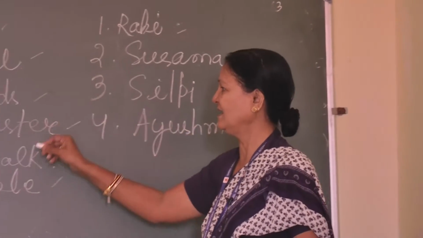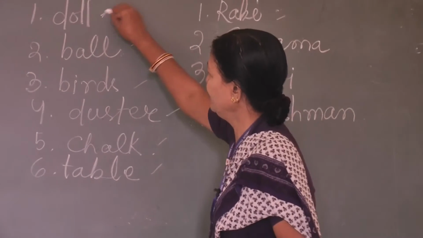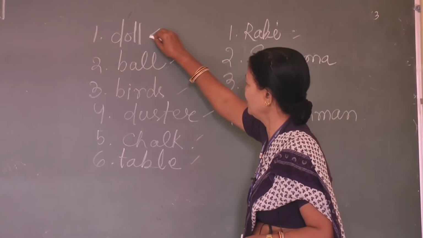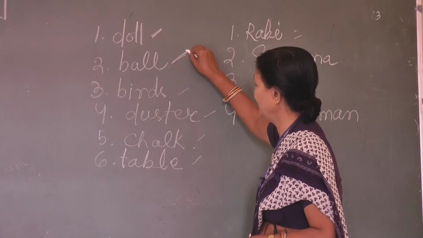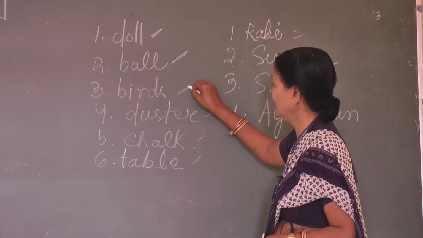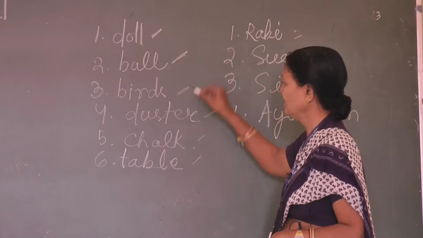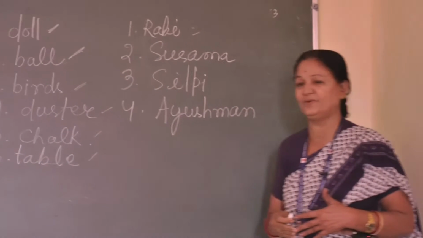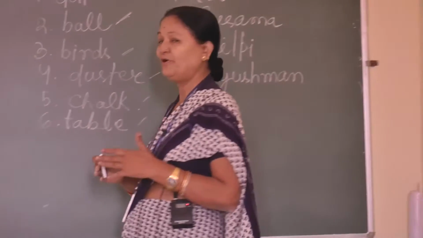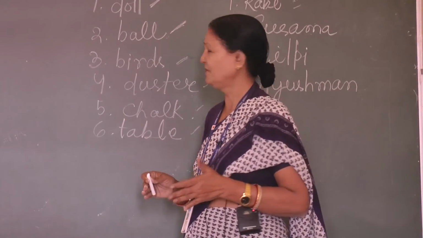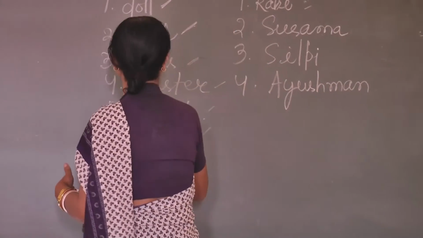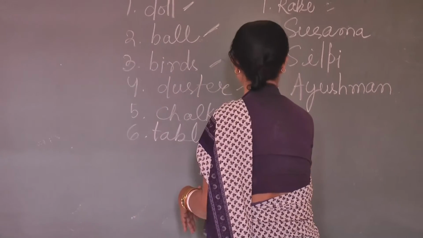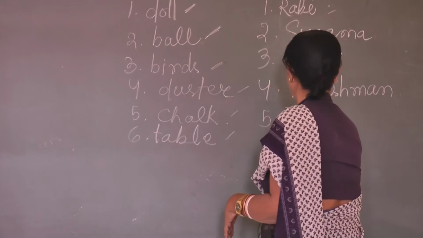This is living, this is also living, this is non-living, this is non-living, birds are living. So living things and non-living things, many things we are seeing. Now we will group it. Who are living, they should come to this side. That is birds.